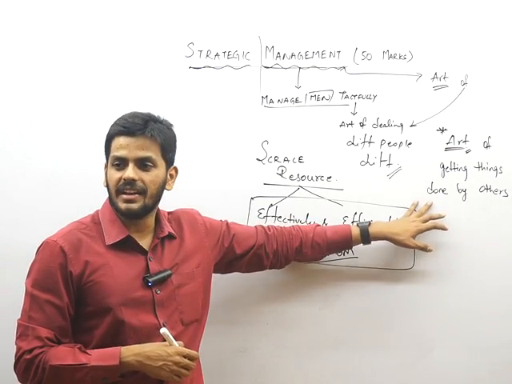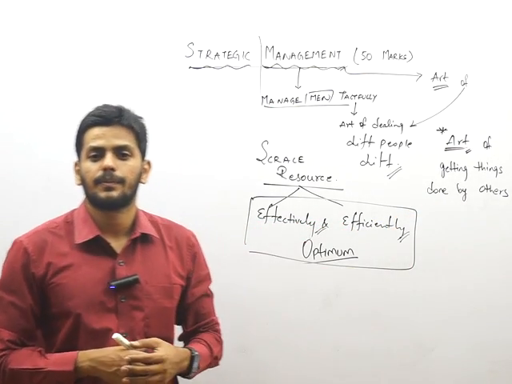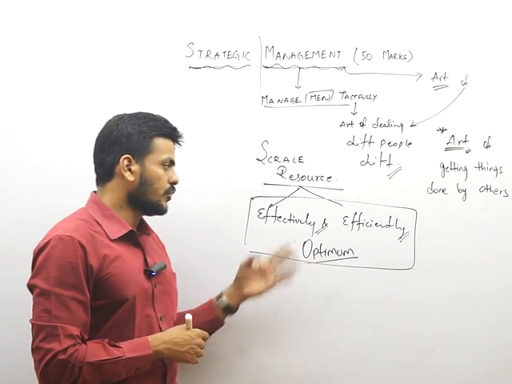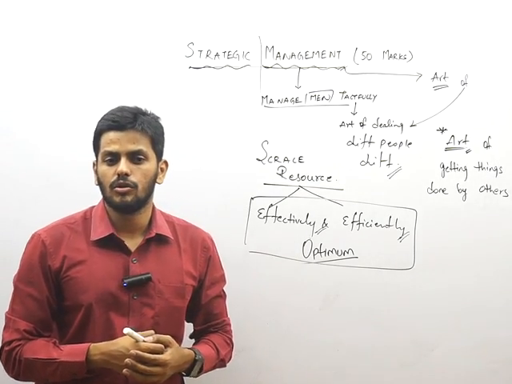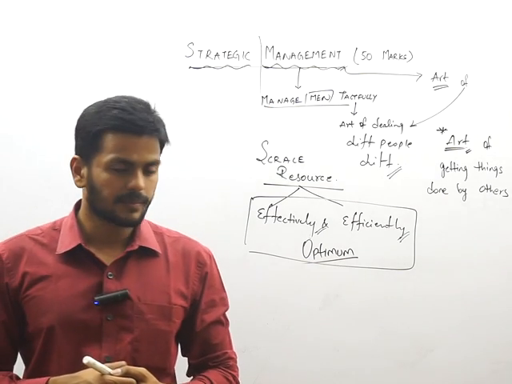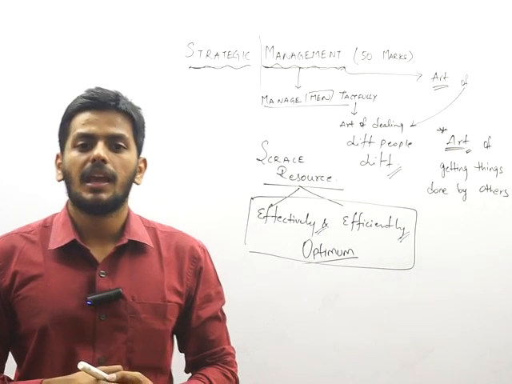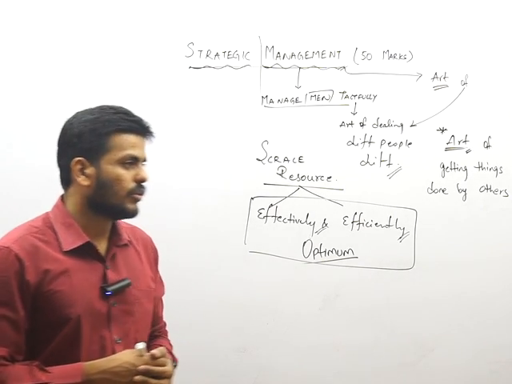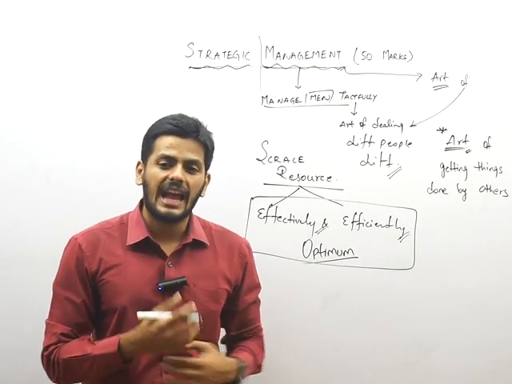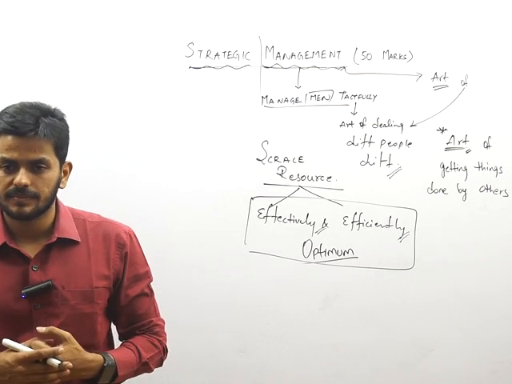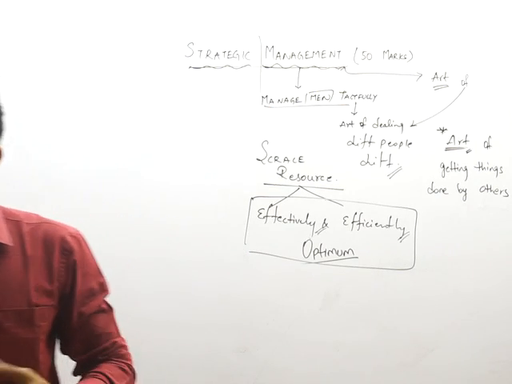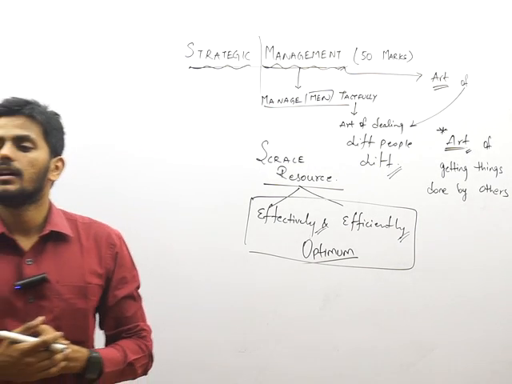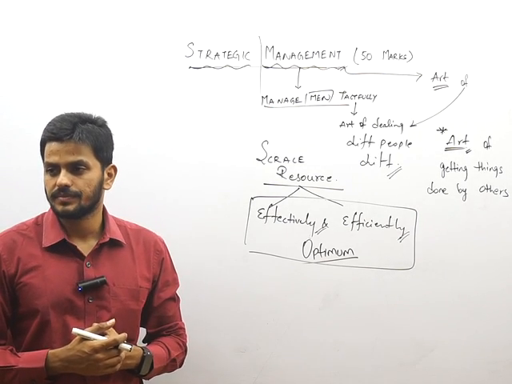So not doing it by yourself, getting it done by others through use of resources effectively and efficiently. In bracket you can write optimum utilization.